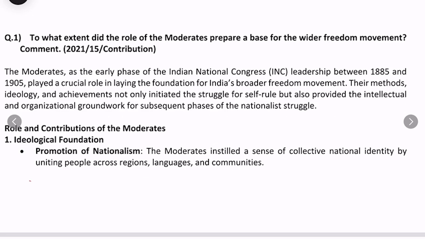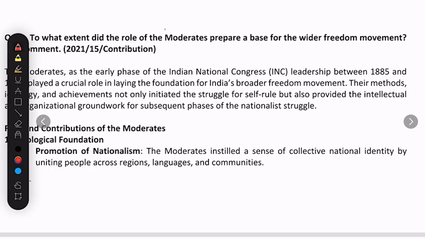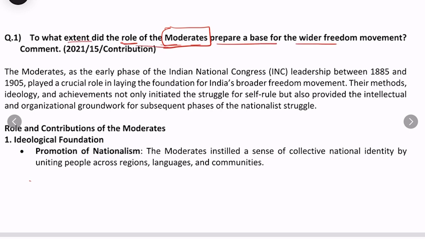If we see the next question, to what extent did the role of moderates prepare a base for a wider freedom movement? Now this is very important. Here the topic is the moderate section of the national movement. So what is the role of these moderates, and to what extent did they prepare a base for the wider freedom movement?